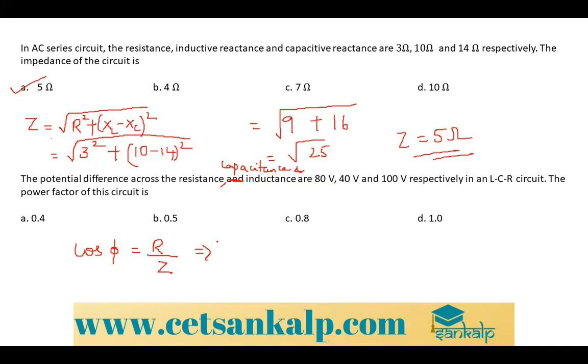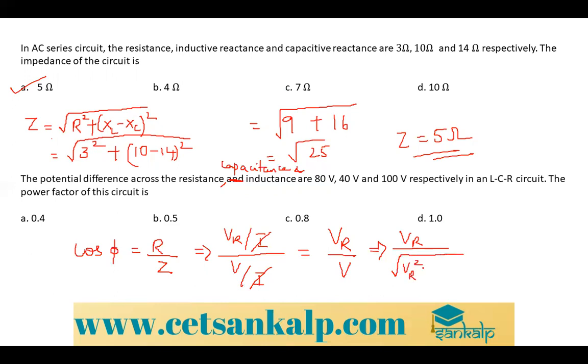So R can be written as VR by I, right? Whole divided by Z, which can be written as V by I. I and I get cancelled. So you will have VR divided by V. VR divided by V can be written as VR divided by root of VR square plus VL minus VC the whole square.